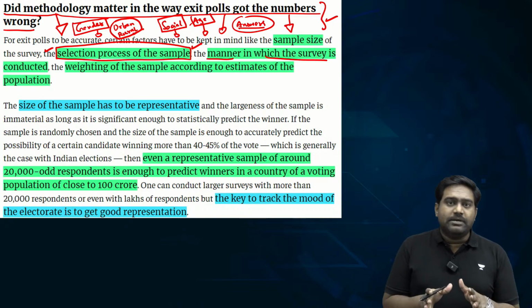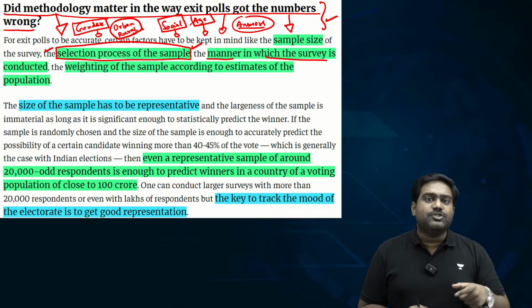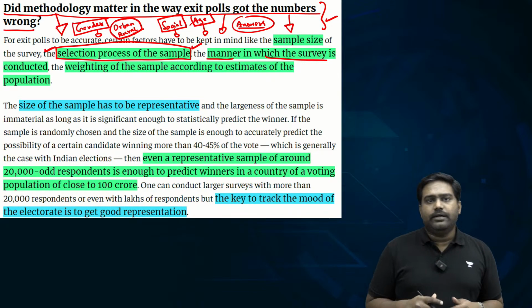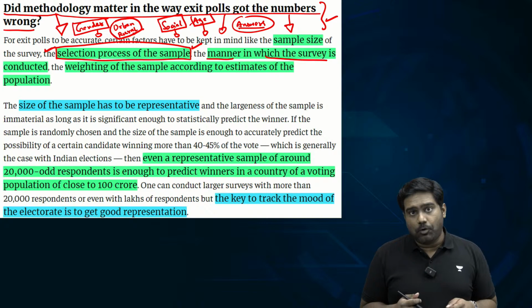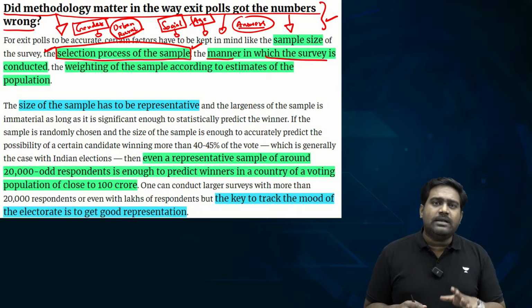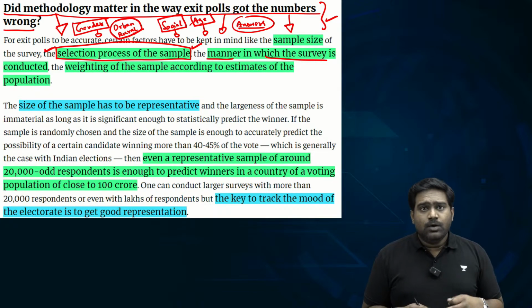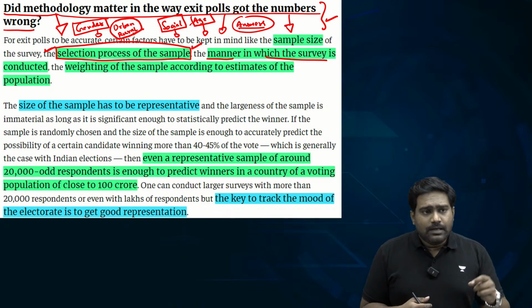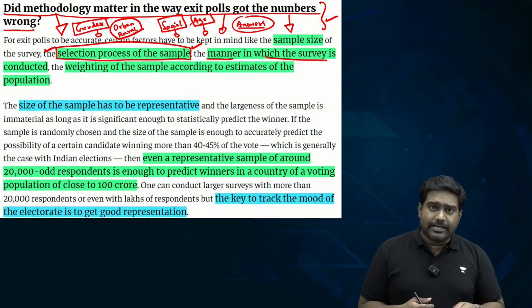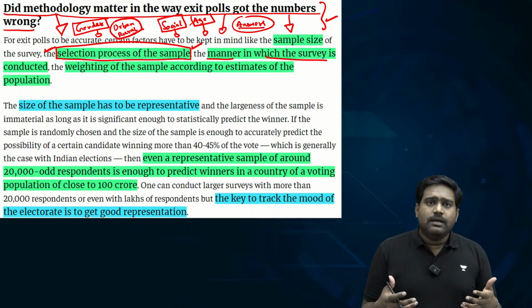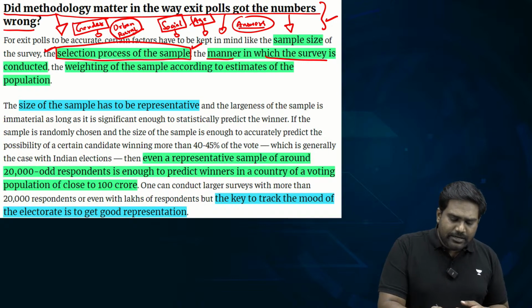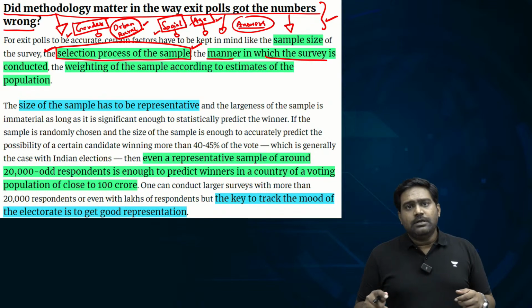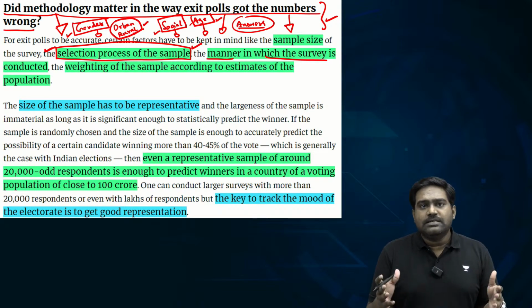So by keeping all these parameters in mind, the right sample size is chosen. The best possible sample size is chosen by the respective agency or institution which is conducting the exit poll. Usually around 15 to 20,000 voters are selected. What they do is they get hold of the electoral roll, which is published by the Election Commission, and they look at the constituency-wise data from different states, and they will ensure that there is gender, urban, rural, social and age-based representation, thus ensuring the widest possible sample.